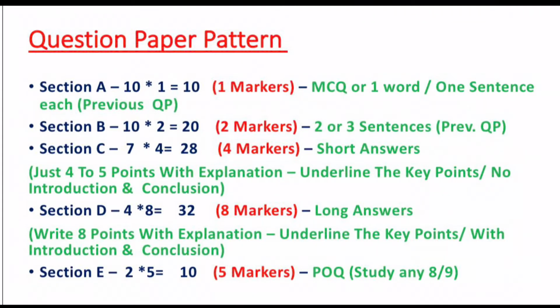So guys, now let's look at section D, in which you're supposed to write 4 answers, and each answer is worth 8 marks. It is one of the easiest sections, in which you're supposed to write your introduction, and the conclusion is very important because you can fetch 1 or 2 marks for your intro and conclusion. Then give 8 points, underline them and give a 4 line explanation each. In this section you can very easily fetch 32 marks.